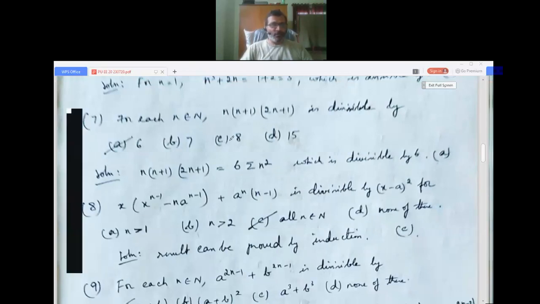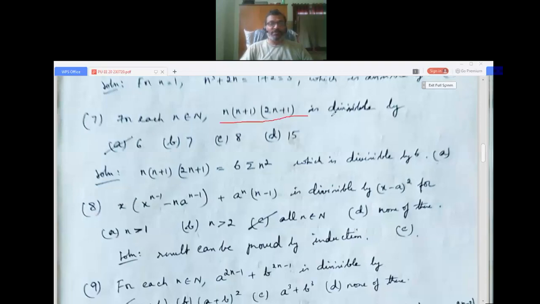Question number 7, for each n belongs to N, n into n plus 1 into 2n plus 1 is divisible by A) 6, B) 7, C) 8, D) 15. Okay, now see the question properly. No doubt you can solve it by the method of n is equal to 1, n is equal to 2, n is equal to 3, like that. But this problem has got a speciality here. This n into n plus 1 into 2n plus 1, this is one such method.